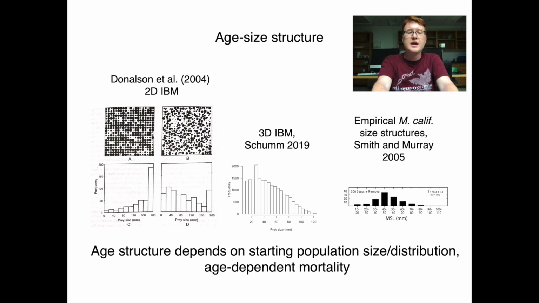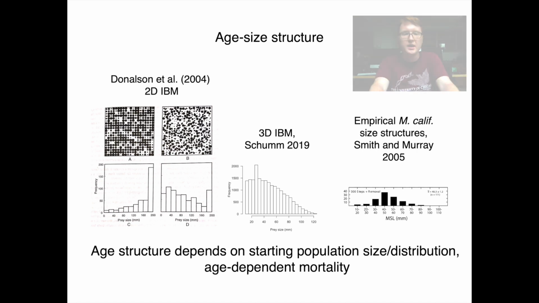And so they observe, as I do in my 3D model, that continuous space allows recruitment to continue and a more right-skewed realistic age structure to emerge. And so age structure in my model then depends not on limitations of the model, but on choices that the modeler makes about recruitment and mortality.